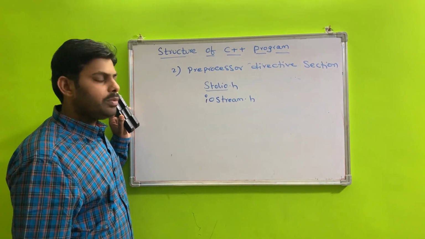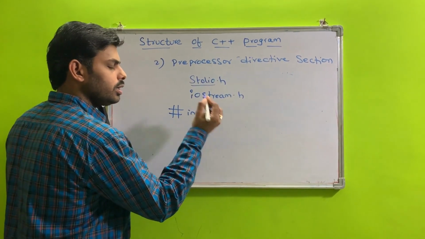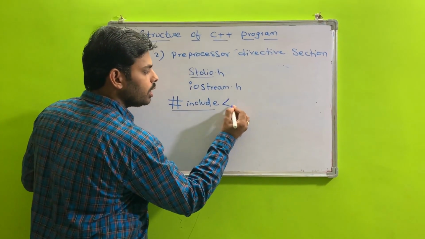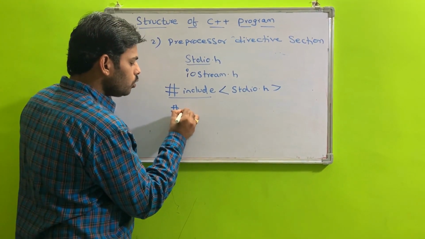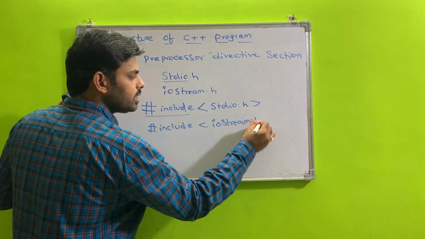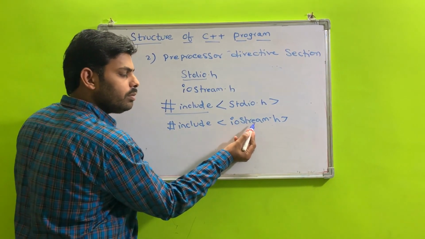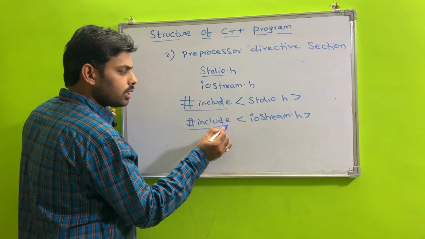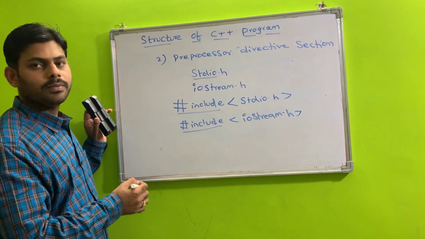This is done by using hash include, that is, hash include stdio.h, and similarly hash include iostream.h. So we include these header files by using hash include, which is a preprocessor directive section.